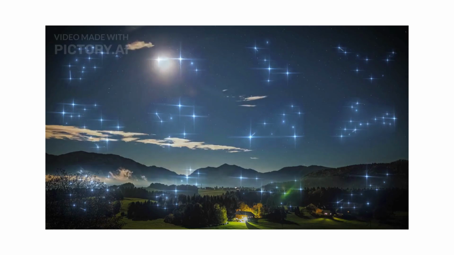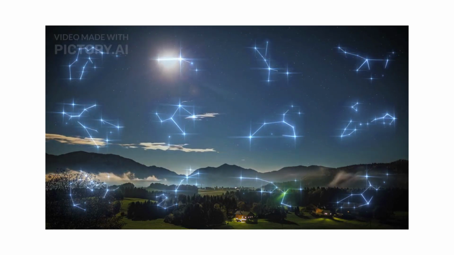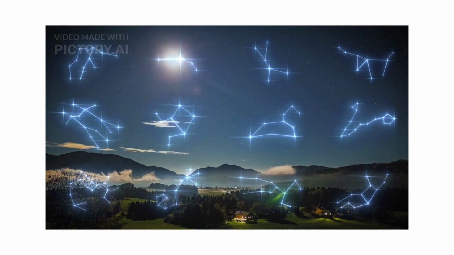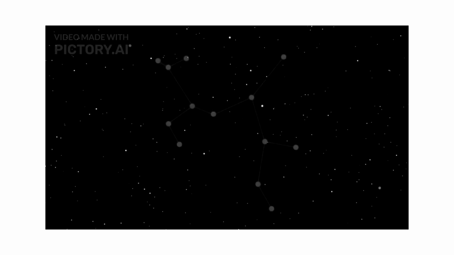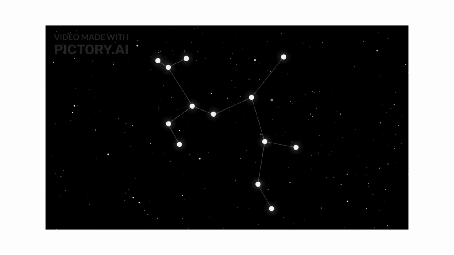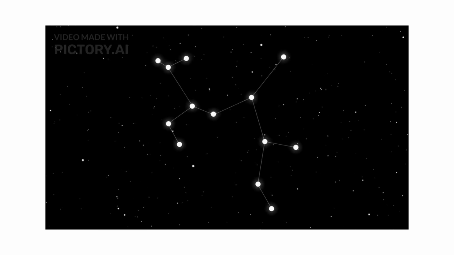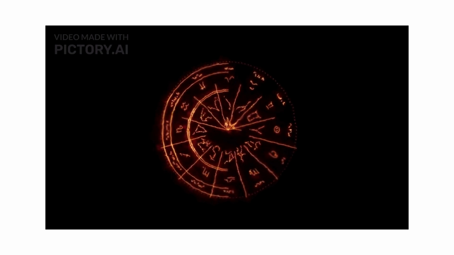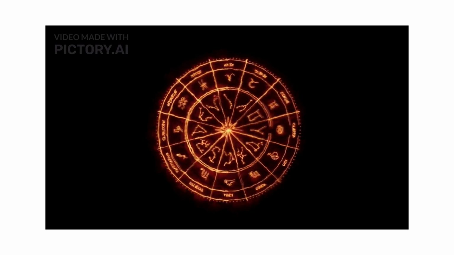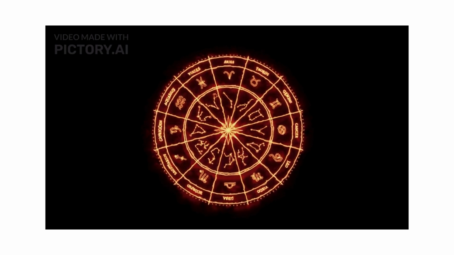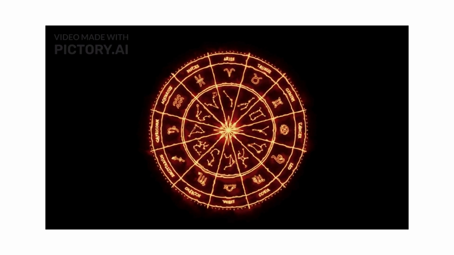Explanation: as the Earth orbits the Sun, different zodiac constellations become visible during different months. For example, Leo is most prominent in the summer, while Sagittarius is visible in the winter. These constellations have significant cultural and historical importance, particularly in astrology, where they correspond to the zodiac signs used to predict personality traits and future events.